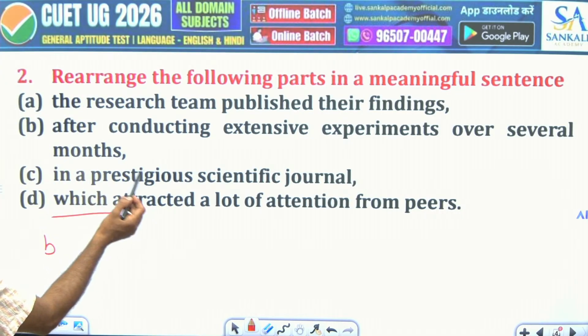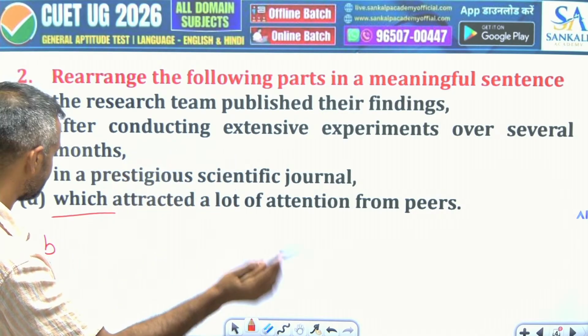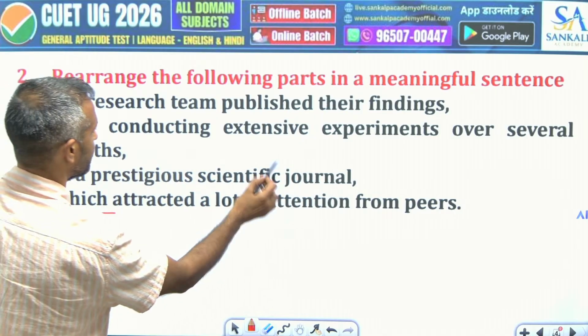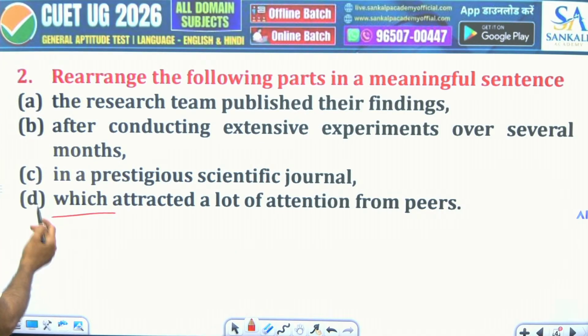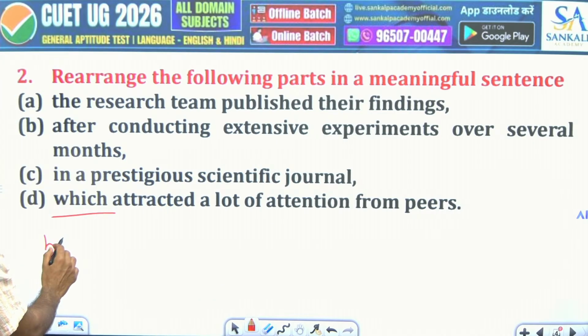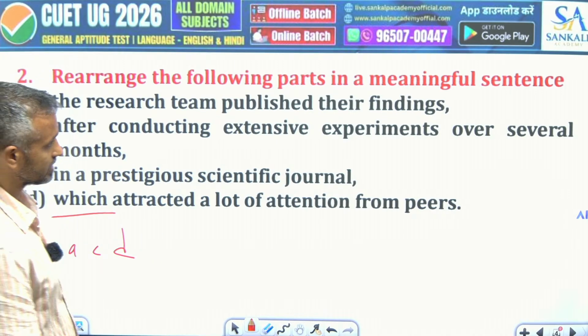B, after conducting extensive experiments over several months, the research team published their findings in a prestigious scientific journal. You can see the connection here, and which again, which attracted a lot of attention from peers. So it will be B, A, C, D. All right, let's move to the next.